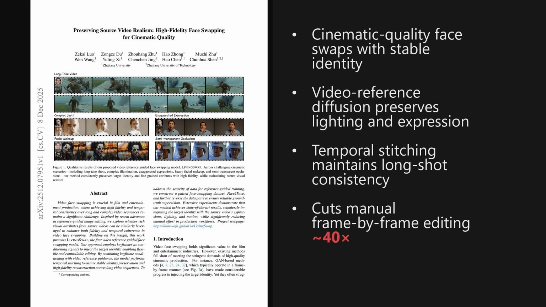Wrapping up, 2 takeaways stand out. LIVINGSWAP turns face swapping into a high-fidelity, long-shot stable operation by fusing keyframe identity anchors with rich video references, and it cuts human cleanup by roughly 40 times. That combo could make cinematic-level visual edits routine.